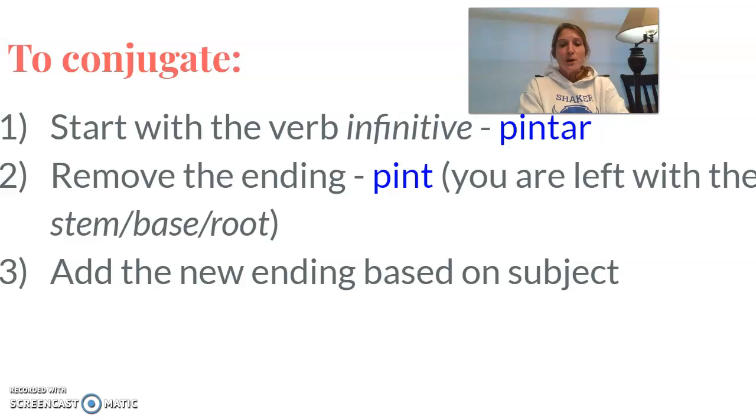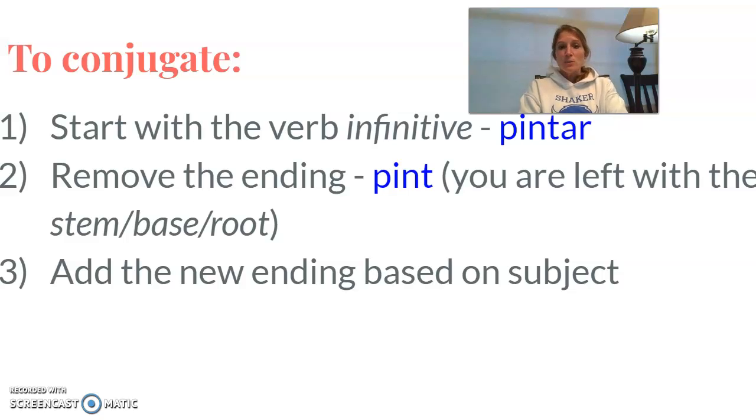Okay, so here's the process. The first thing you're going to do is start with the verb infinitive. The verb infinitive just means it's the original verb with its AR still attached. In the example, pintar, to paint. You're then going to remove your ending. You're going to take off the AR. You are left with pint, P-I-N-T. That's what's sometimes referred to as the stem, the base, or the root.